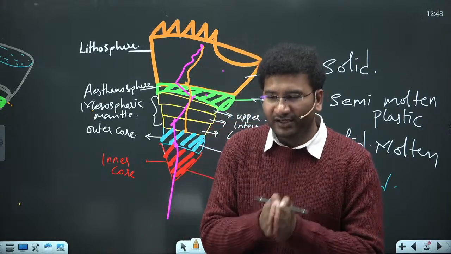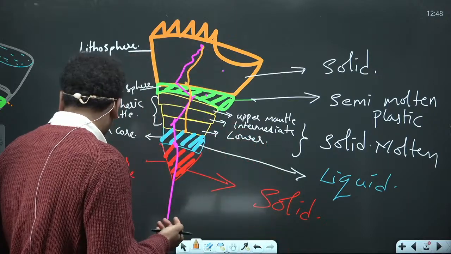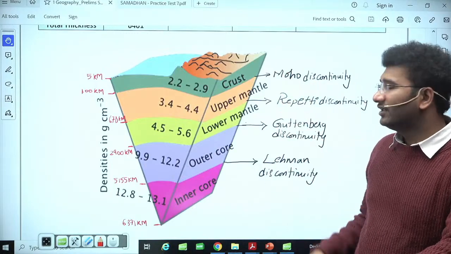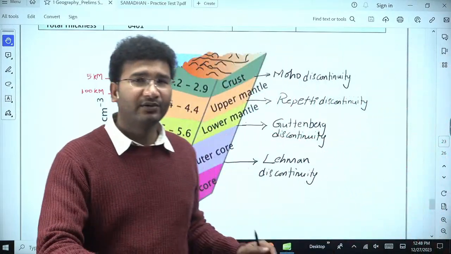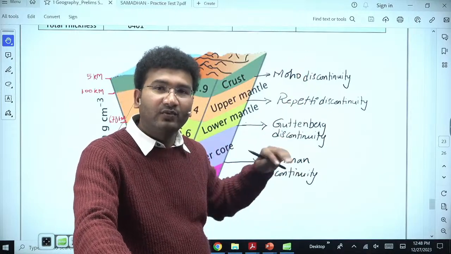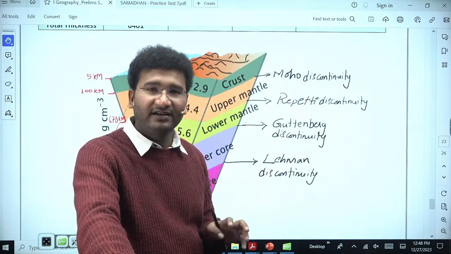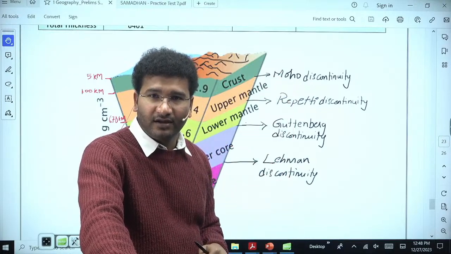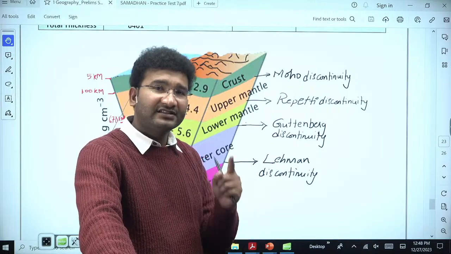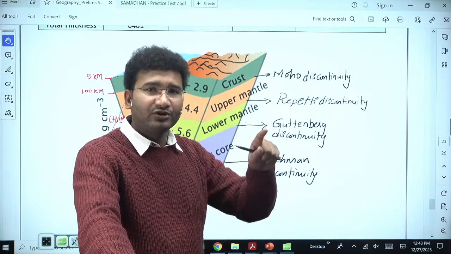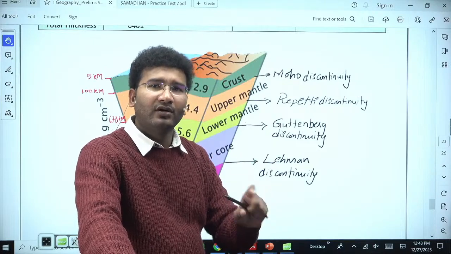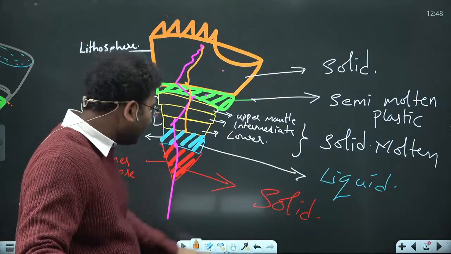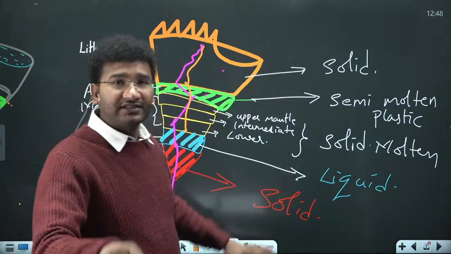You might have come across the NCERT और ये सारे नेम्स बहुत सारे स्टूडेंट्स को कंफ्यूजन होता है. So what is the Moho discontinuity, what is Repetti, Gutenberg and the Lehmann discontinuity. See, these are the names of the scientists who worked on the interior of the earth. And these scientists, what did they do is they studied the waves while they are moving into the interior of the earth. And these waves, whenever they change the speed, they said that यहाँ पे कुछ ना कुछ ऐसा मीडियम है जो मीडियम को बदल रहा है यहाँ पे. For example, Moho, इसने कहा था that see all the discontinuities are based on what?